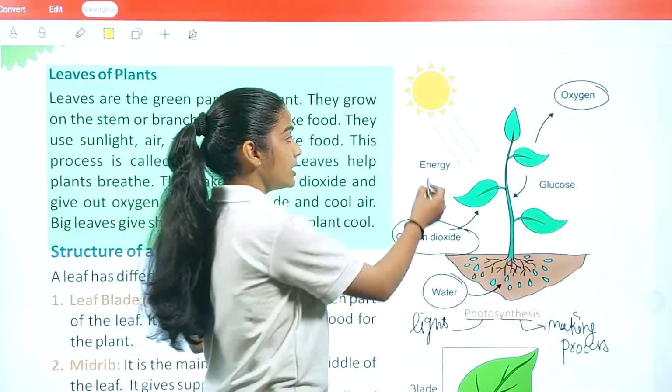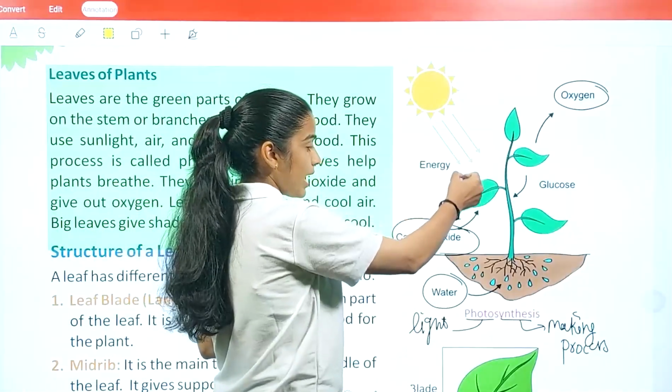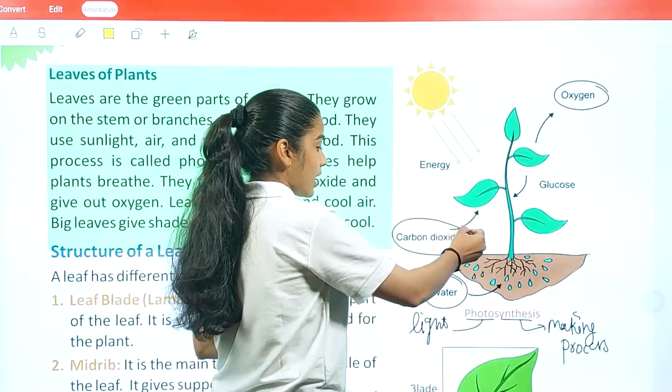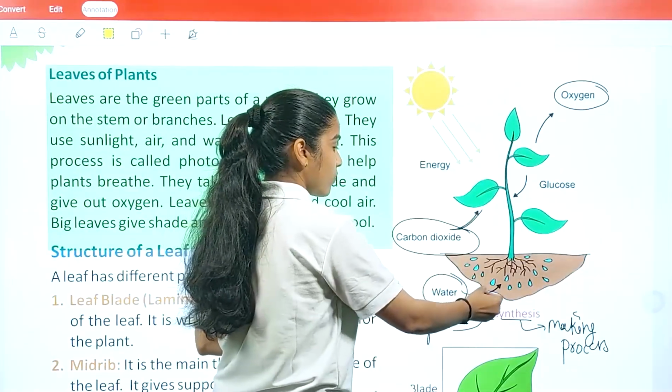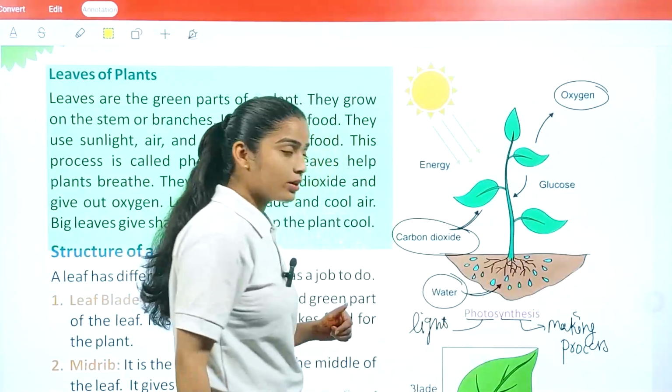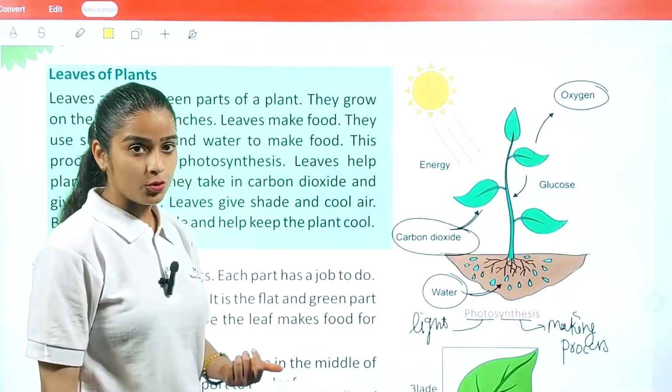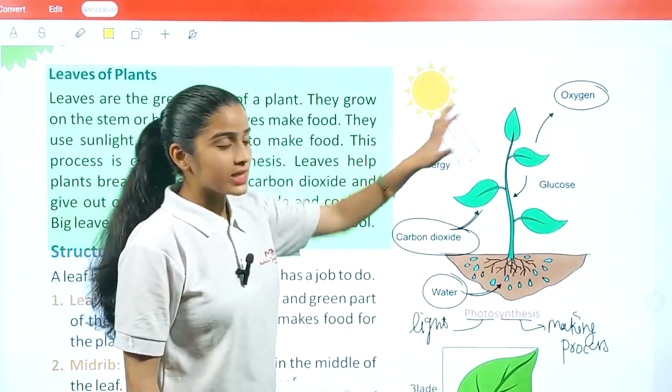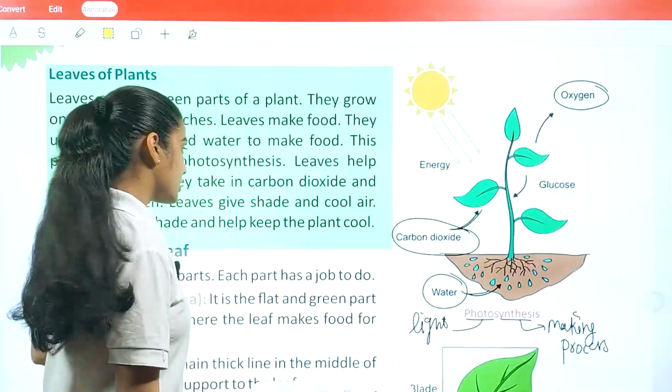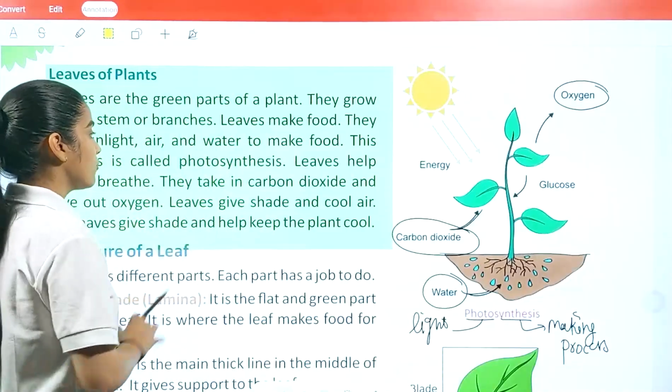Next thing, with the help of this energy, what will happen? The plants take carbon dioxide, they take water from the roots, and further they form their food and they just exhale out oxygen. Okay, this process is referred to as photosynthesis.